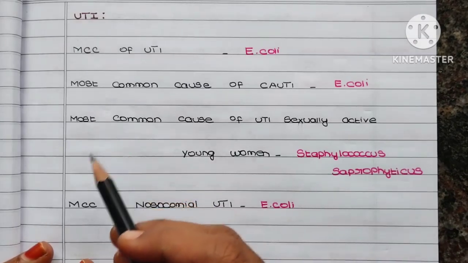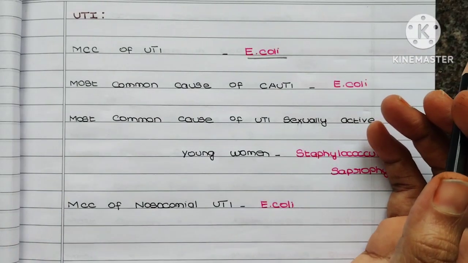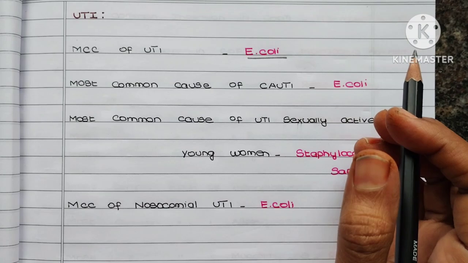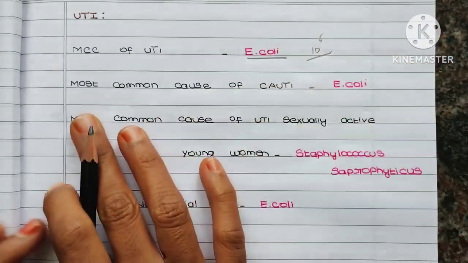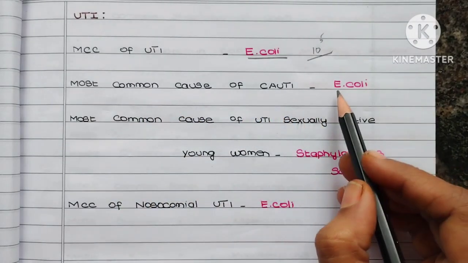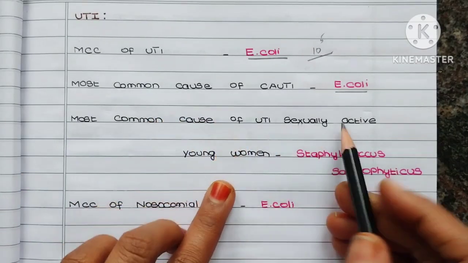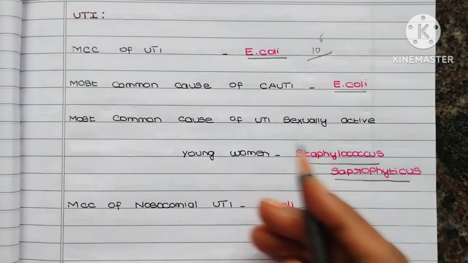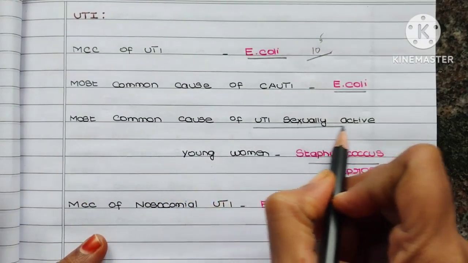Okay, the most common cause of urinary tract infection is E. coli. And again you want to know here the concept of cause: the bacterial count has to be 10 to the power 5. So the most common cause of catheter associated urinary tract infection is E. coli, but the most common cause of UTI in sexually active young women is Staphylococcus saprophyticus. So friends, as far as I know, they have been giving this term specifically.